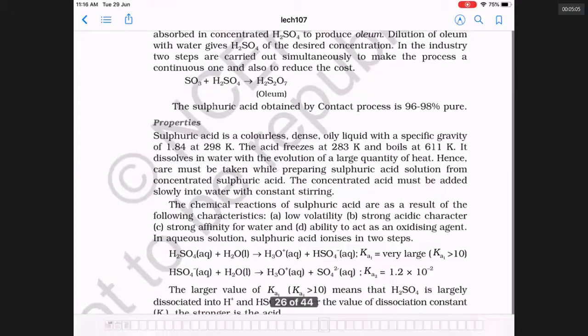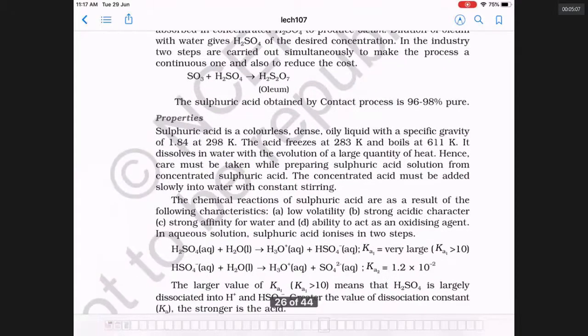Sulfuric acid is an oily liquid with a specific gravity of 1.84. It means its density is 1.84 grams per ml, almost double the density of water. If you take 1 liter of sulfuric acid, its weight will be 1.84 kg. Sulfuric acid is heavier, and its boiling point is really very high, 611 K.